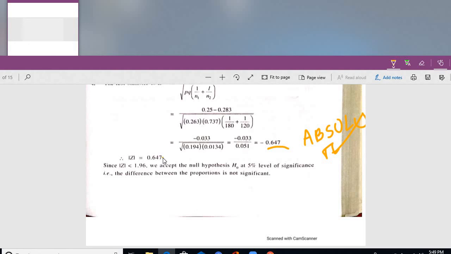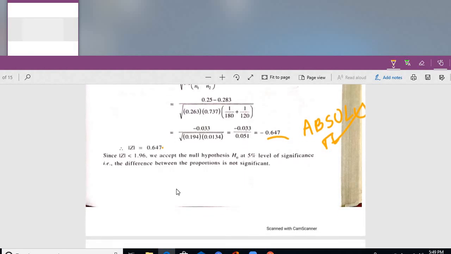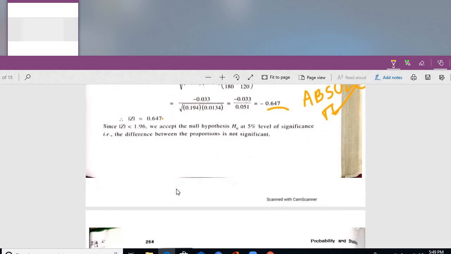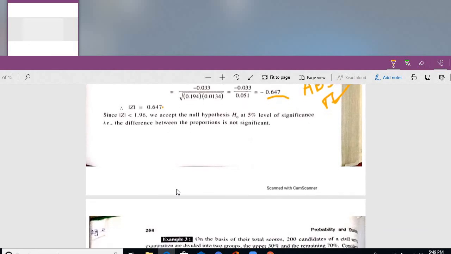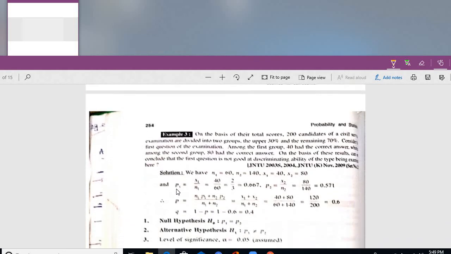0.647. Here it is available. The tabular value is 1.96. So the company claim is correct, that is, the calculated value is less than the tabular value. Whenever the calculated value is less than 3, there is always a possibility of H0 support. If it is more than 3, then it depends upon the tabular value only. Always H0 will be accepted because the calculated value is less than the tabular value, like that.